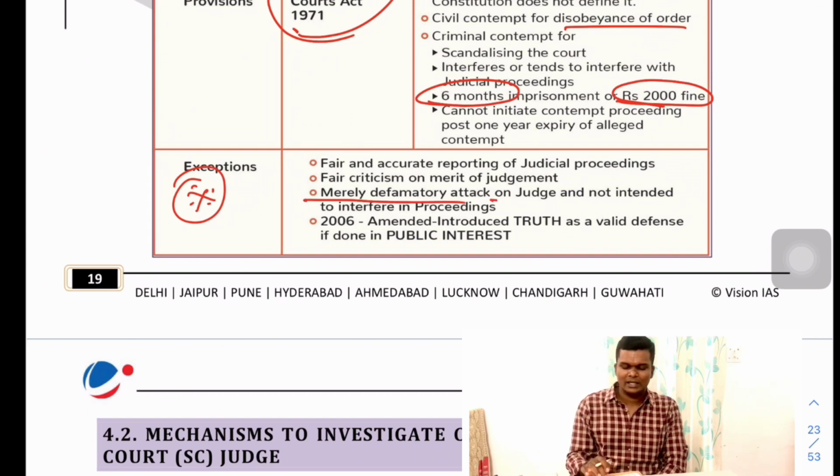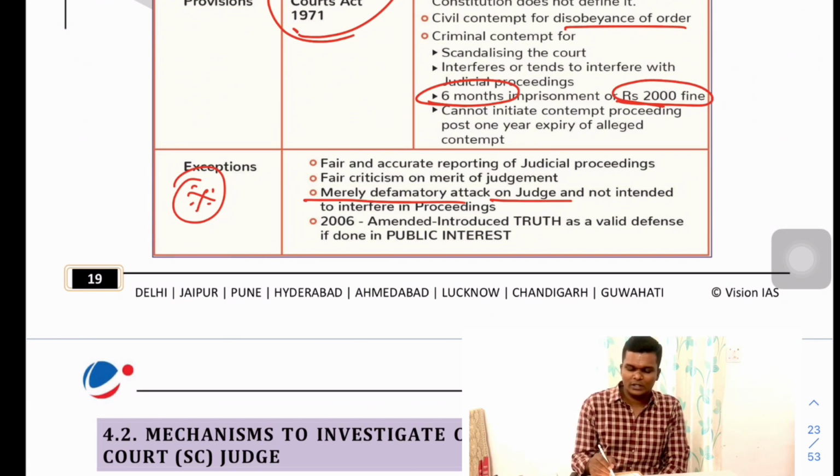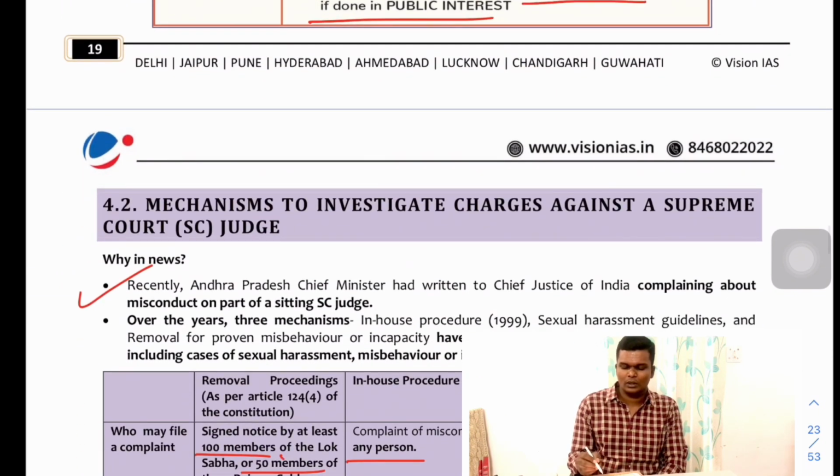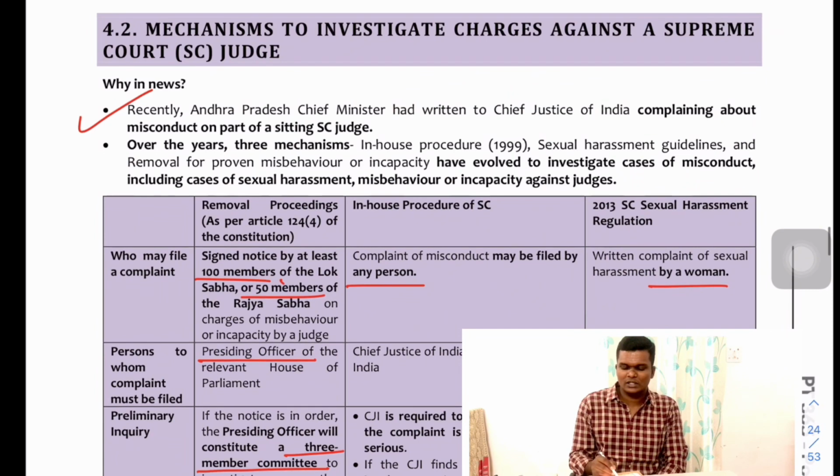Okay. So what are the exemptions? If it is fair criticism, or if it is accurate reporting, or if it is merely a defamatory attack on a judge not intended to interfere in the judicial proceeding. Okay, these are exemptions. Okay, truth as a valid defense if it is done in public interest, that also can be given as an exemption.